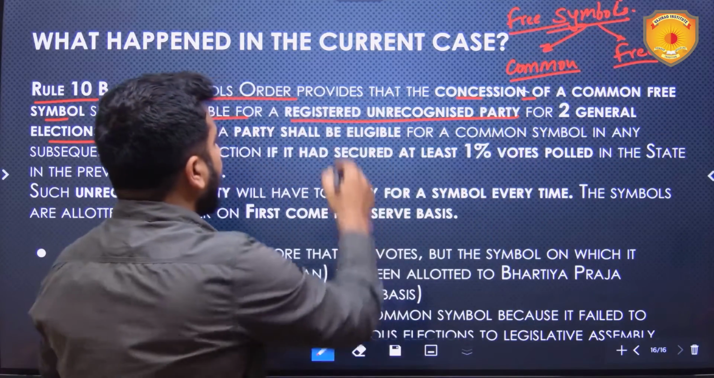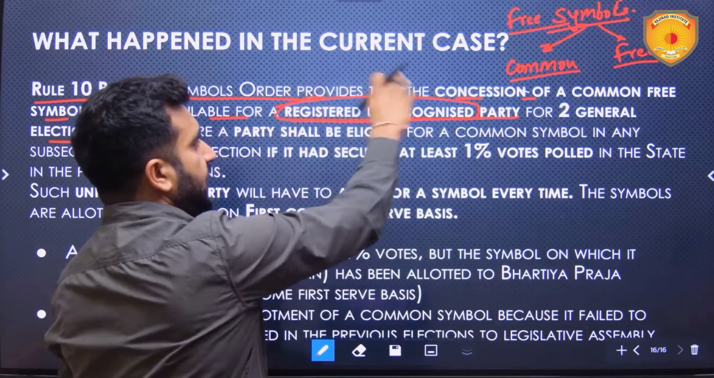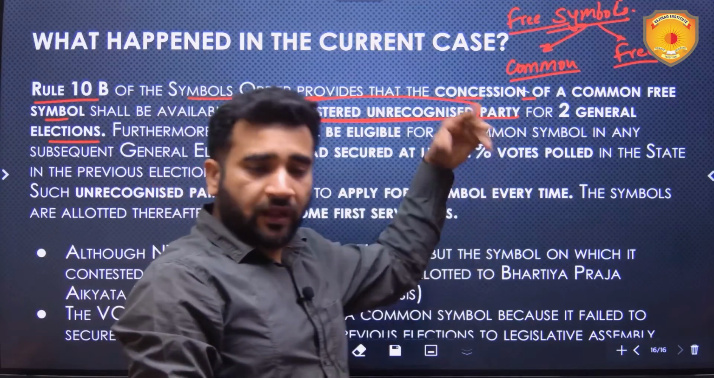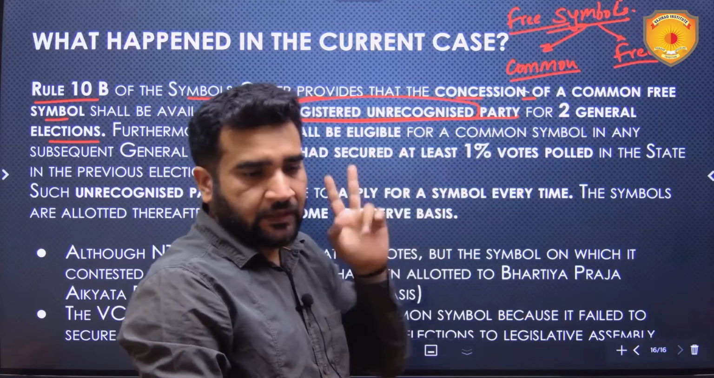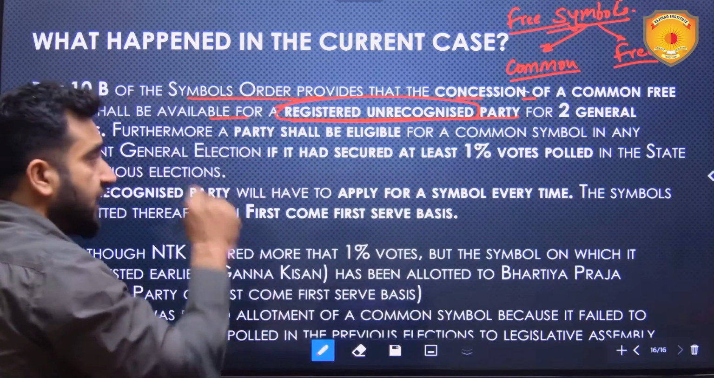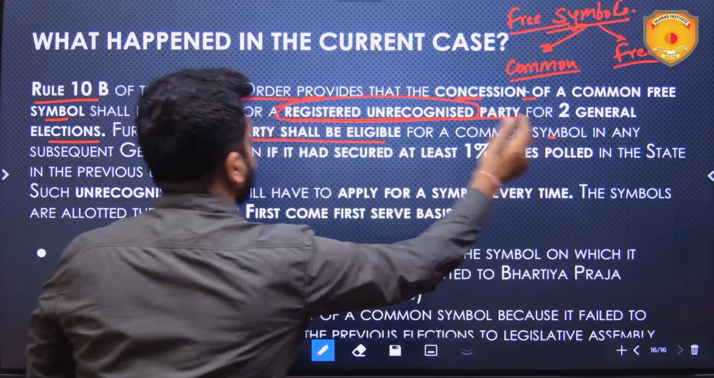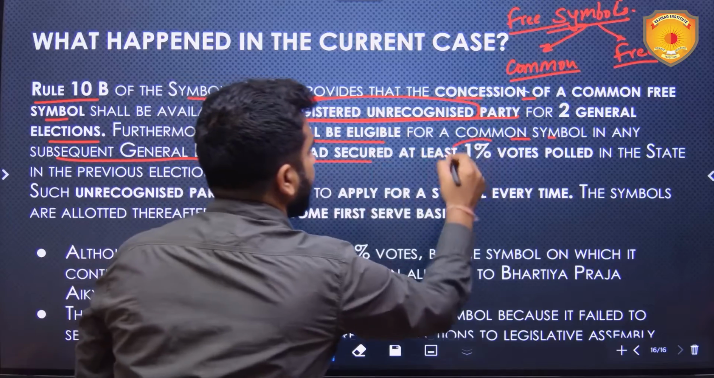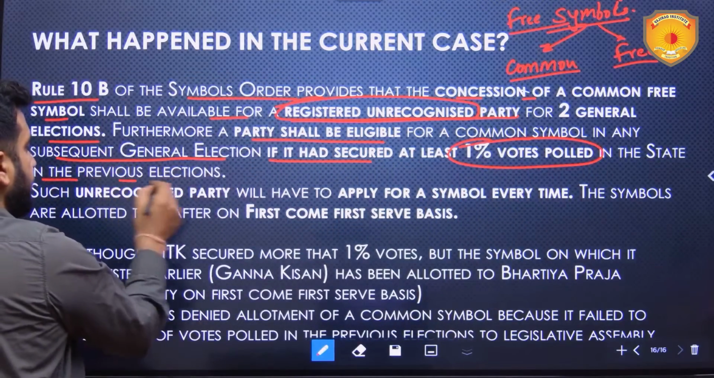Now, whenever a registered unrecognized party, meaning neither a state party nor a national party, is concerned, a symbol is allotted to this kind of party. It is allotted for two general elections. Okay, but there are further conditions. That party shall be eligible for a common symbol in any subsequent general election if it had secured at least 1% of votes polled in the state assembly elections in the previous elections.